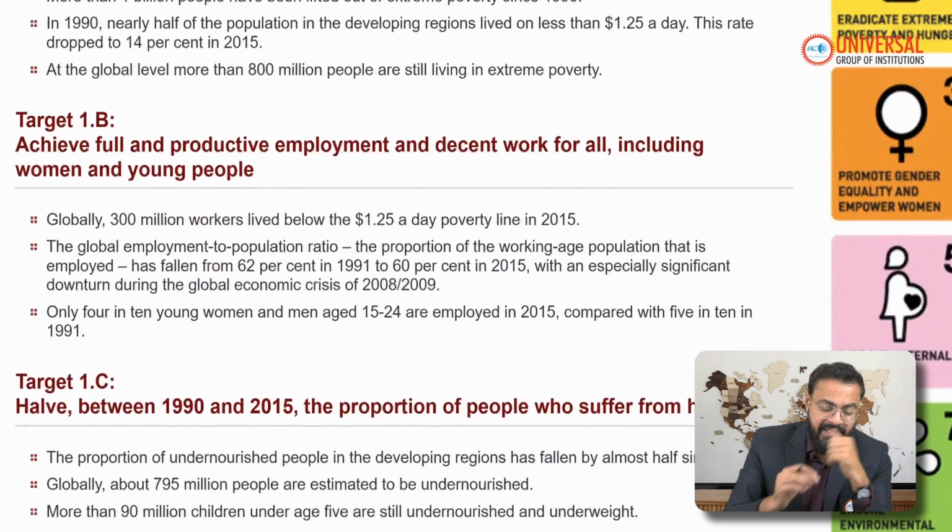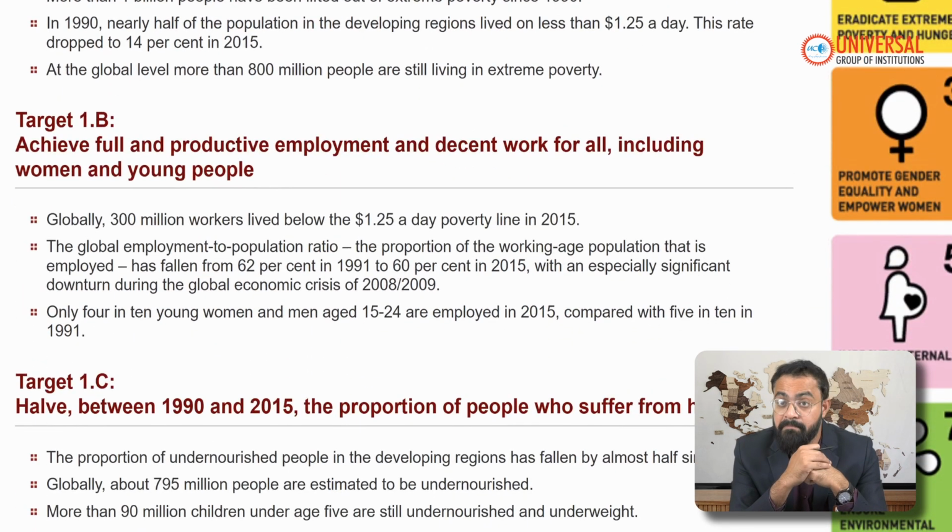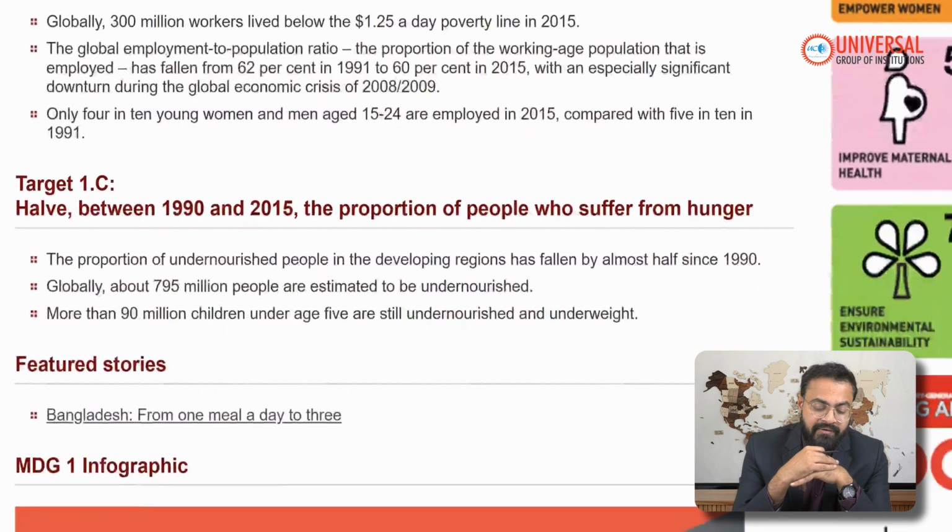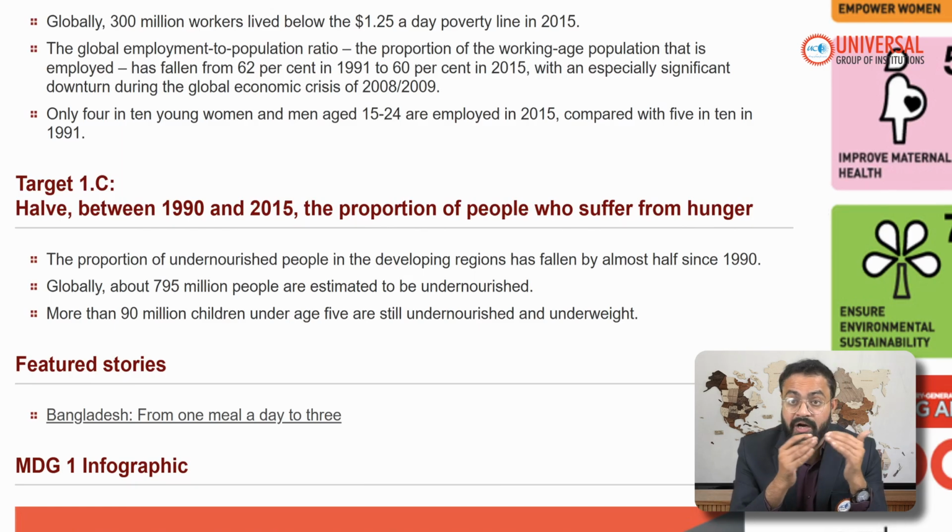Then the next target: achieve full and productive employment and decent work for all, including women and young people. And reduce, again between 1990 and 2015, the proportion of people who suffer from hunger. So these were the three targets that were part of the Millennium Development Goals.